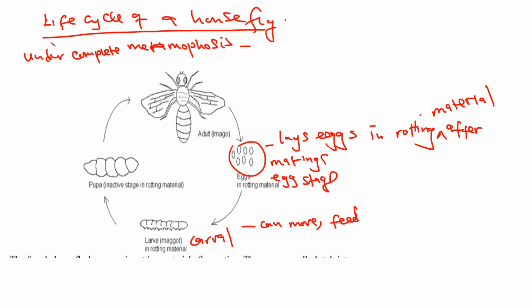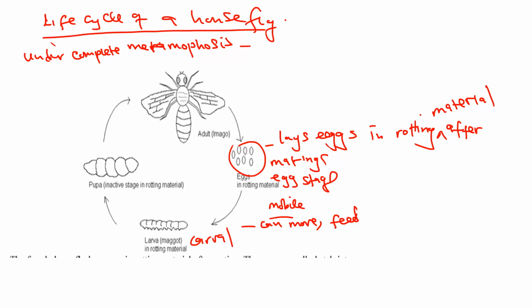In other words, they are active. So they are mobile.